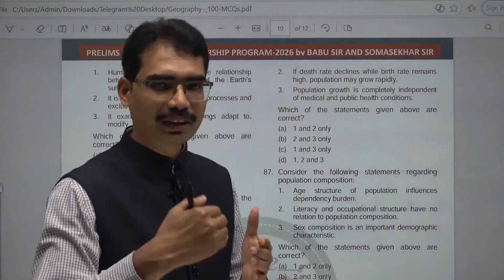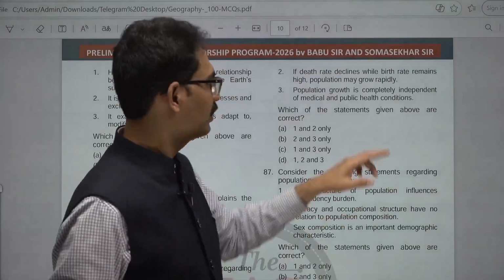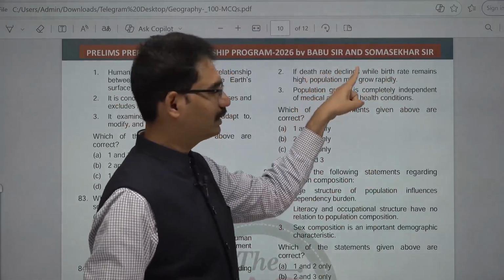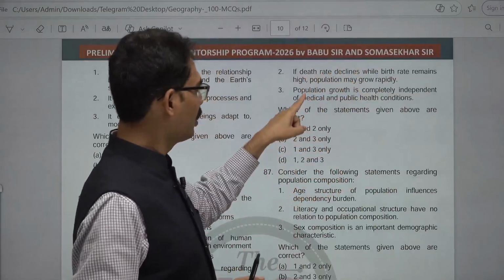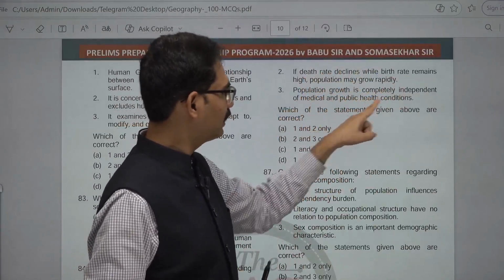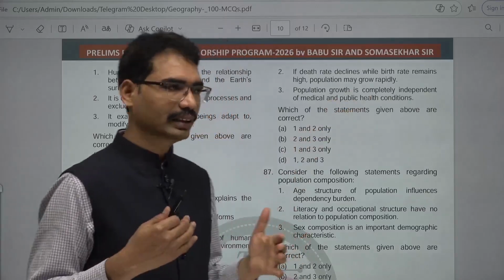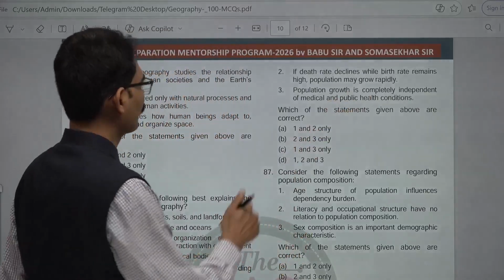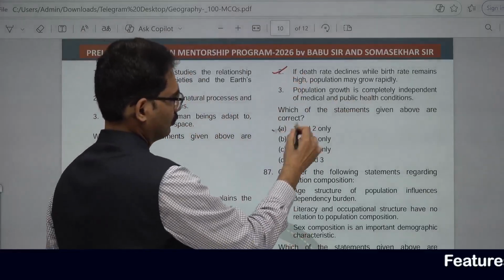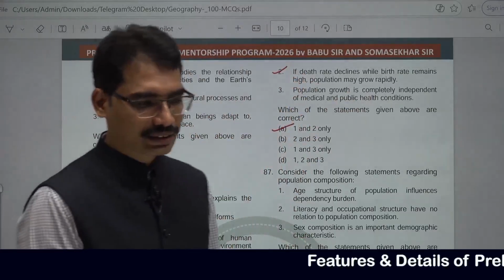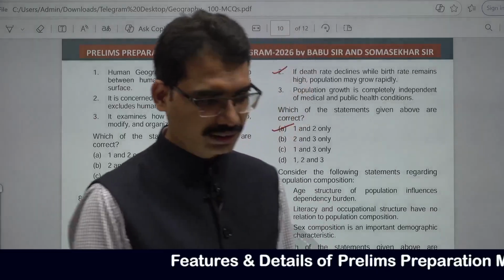True. Birth rate remains high whereas the death rate declines, which means population increases. Population growth is completely independent of medical and public health conditions. No, they are related to each other. 1 and 2. 86. A is the answer. Next, 87.